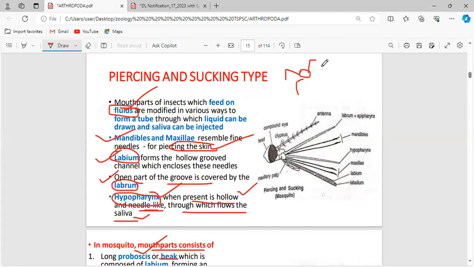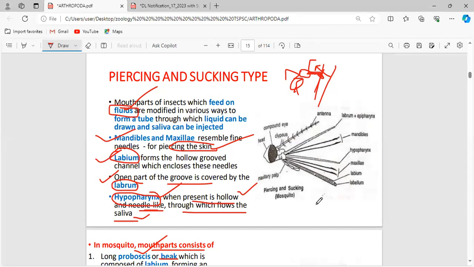Consider this as a mosquito. It has to feed on the host. This is the proboscis through which it punctures and pierces the skin. To prevent the coagulation of the blood, there is an anticoagulating agent present in the saliva, and that saliva is secreted by the structure called the hypopharynx.